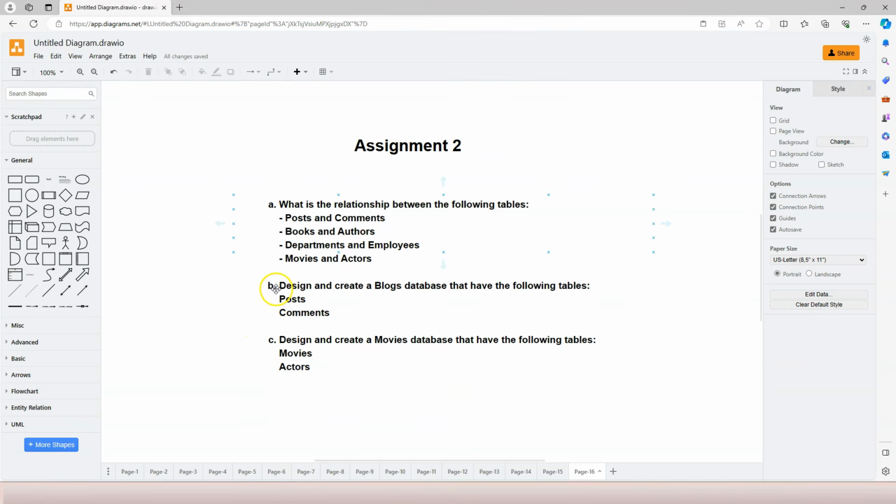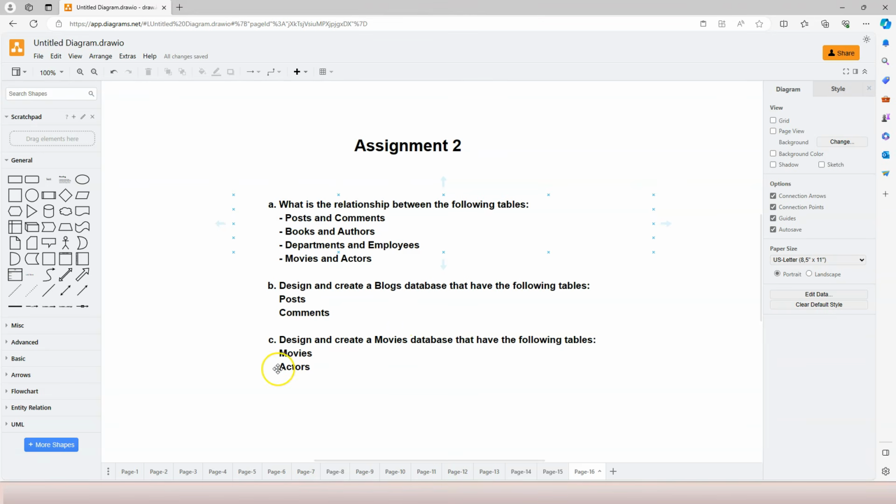Now comes the second task, to design and create a blogs database that has the following tables. In this task, you will need to use SQL statements to create a database. Once you create a database, then you create the tables in the database. I did not point out the columns for each table. You can come up with a minimum number of columns as long as they make sense for each table. And then you will need to establish the relationship between the tables. Same as this third one, you need to create the movies database, and then you create these two tables in the database.